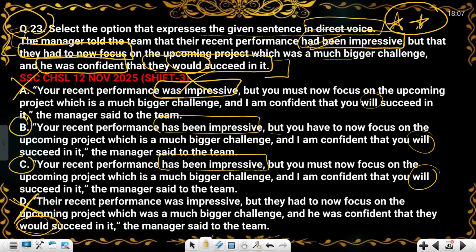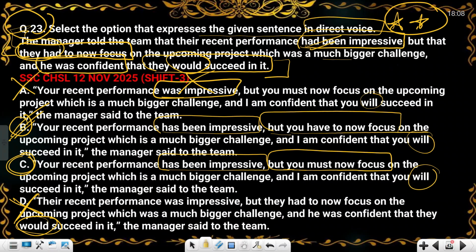Now read forward, but you have to focus on the upcoming part. Now you must now focus on... Now this is different, okay. But in option B it is "you have to focus", and in option C, "you must now focus". So grammatically, you will mark option B as your answer, but SSC is marking option C as the answer because SSC is saying that this "had to" will change into "must". This is a challenging question, so we will wait for the SSC answer key. Grammatically, B is correct, but SSC is marking option C correct.